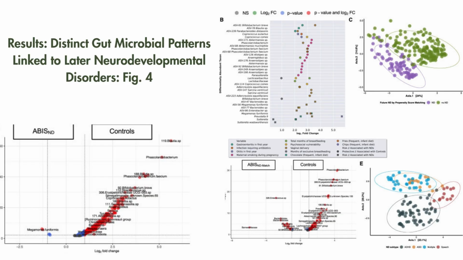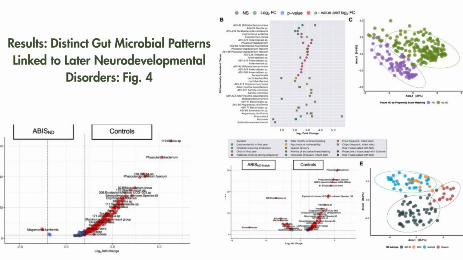To ensure these differences weren't due to outside influences like birth mode, geography, diet, or infection history, the researchers used a technique called propensity score matching, shown in panels C and D. It allows them to match ND cases and controls based on potential confounders. Even after this matching, key microbial differences persisted. This means the findings are robust and not just artifacts of environment or parental factors.